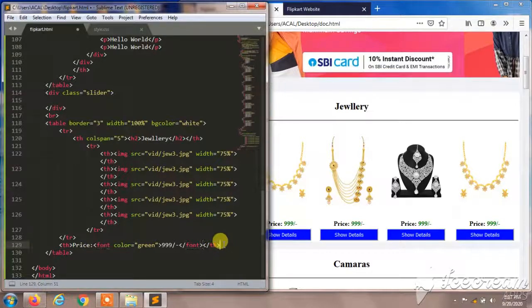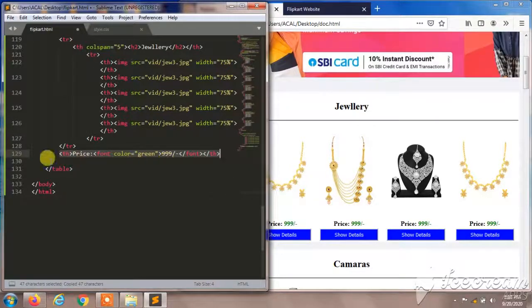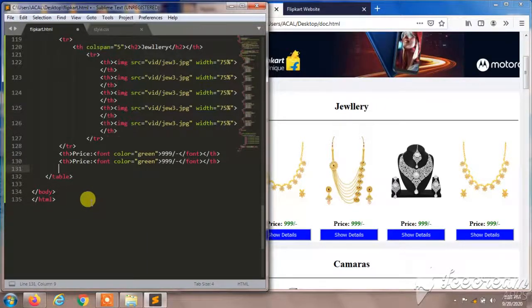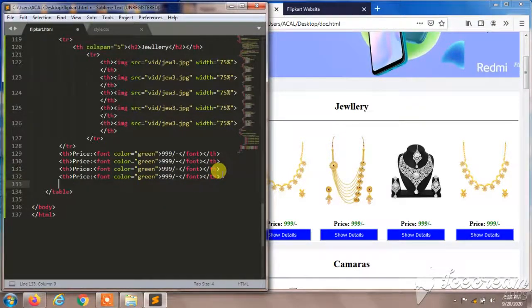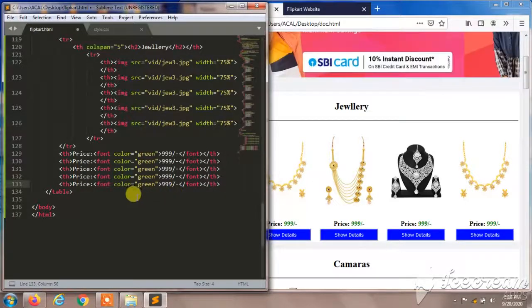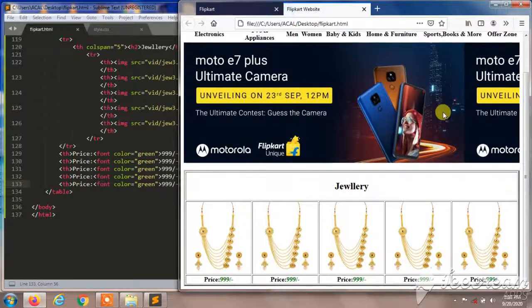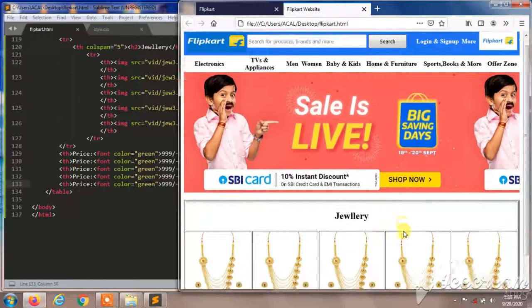I'll copy this and paste it 4 more times. We have 5 jewelries to give prices, so I'll paste 1 more time. I'll save this. Let's see what will happen in our web page. It was amazing. It shows $9.99 in our web page.